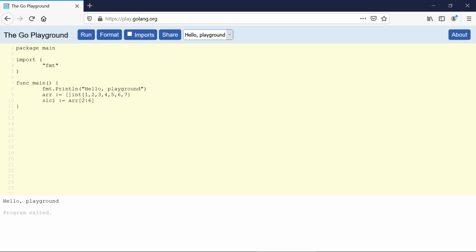So I will specify it as 2:6. But if I have the upper bound as 6, it won't let me stop at 5, because the last element has an index value of 6. Now I want the elements till 5, so I will use 2:5.